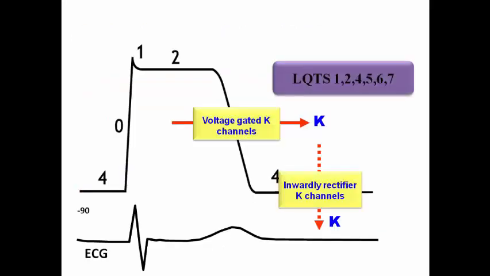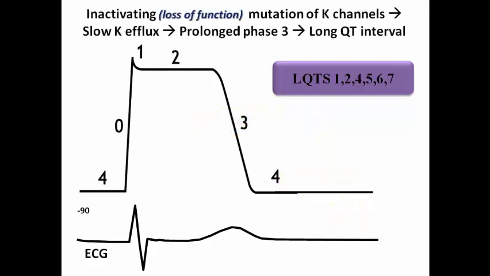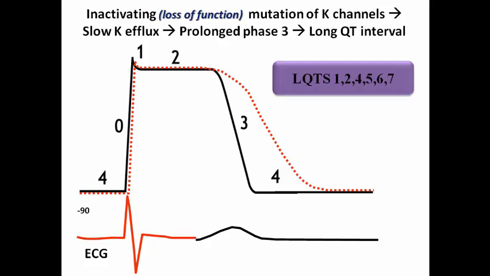The basis of most of the subtypes of long QT syndrome, including types 1, 2, 4, 5, 6, and 7, is an inactivating mutation of the potassium channels, meaning a loss of function mutation, resulting in slow potassium efflux and so a prolonged phase 3 of the action potential. This in turn results in a long QT interval. So it is a loss of function mutation of the potassium channel.